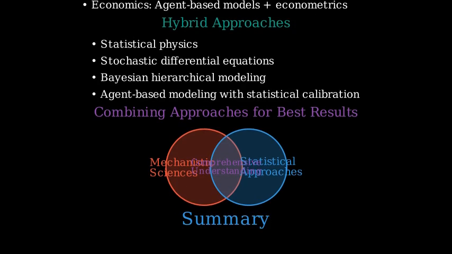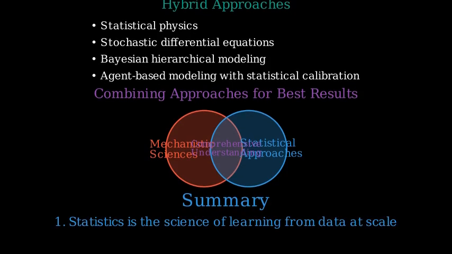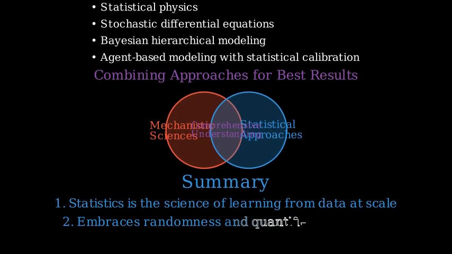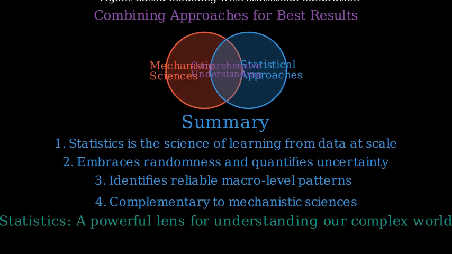To summarize what we've learned about statistics, statistics is the science of learning from data at scale. It embraces randomness, quantifies uncertainty, and identifies reliable macro-level patterns. While it may not reveal every micromechanism, it tells us what we can know and how well we know it about entire populations or complex systems. By focusing on macro-level patterns rather than micro-level rules, statistics provides a powerful lens for understanding our complex world.